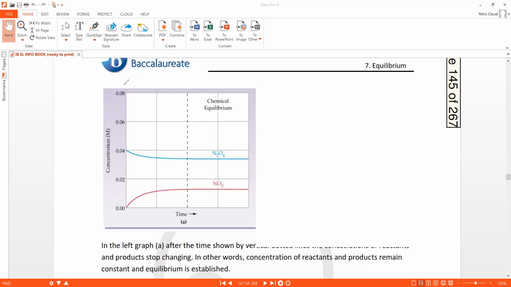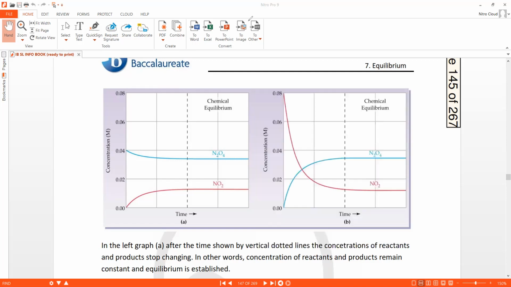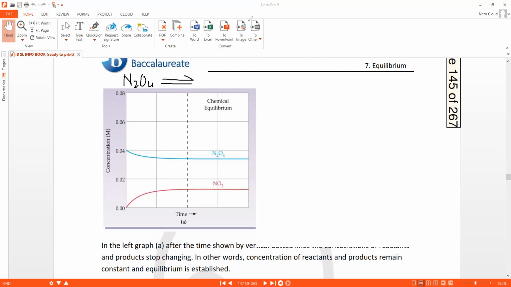So this is the graph for N2O4, the colorless. The N2O4 is not bluish, it is colorless. N2O4 becoming NO2.